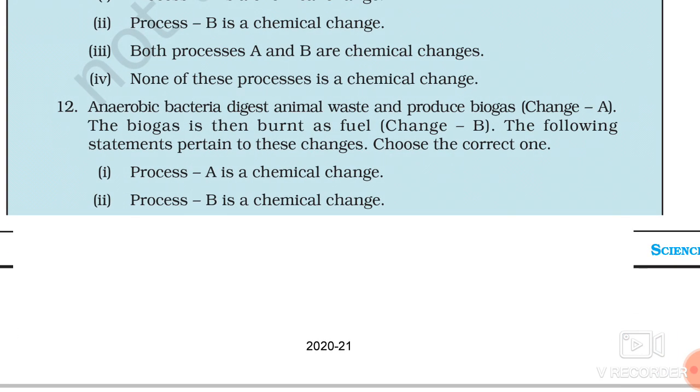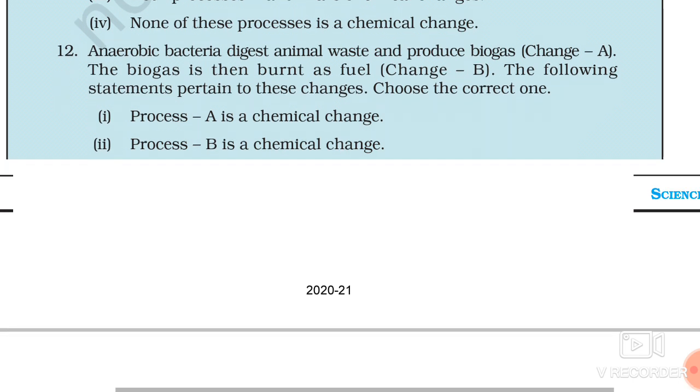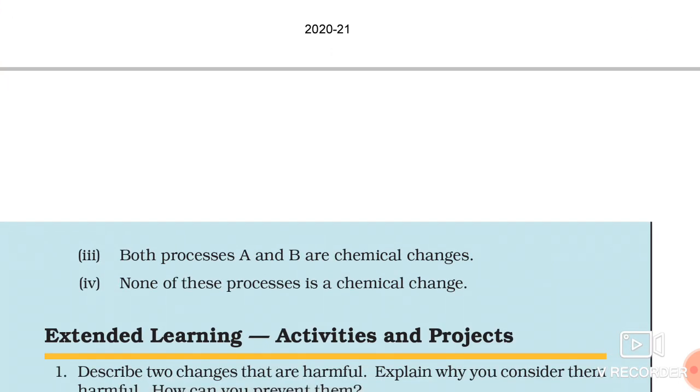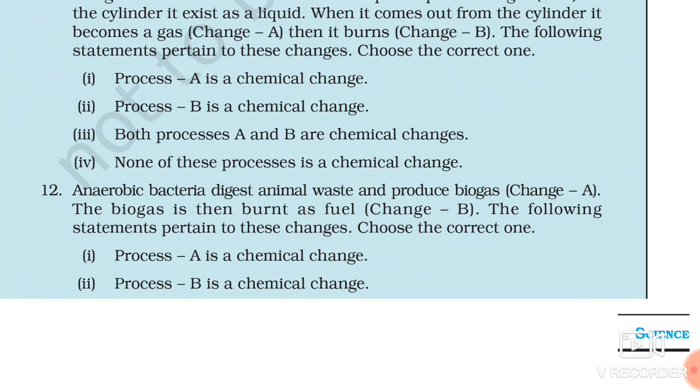Now question number 12. Anaerobic bacteria digest animal waste and produce biogas. This is change A. The biogas is then burned as fuel, that is change B. The following statement pertains to these changes. Choose the correct one. See what we have to see here: process A is a chemical change, process B is a chemical change, both process A and B are chemical changes, and none of these processes is a chemical change. We will see it again.